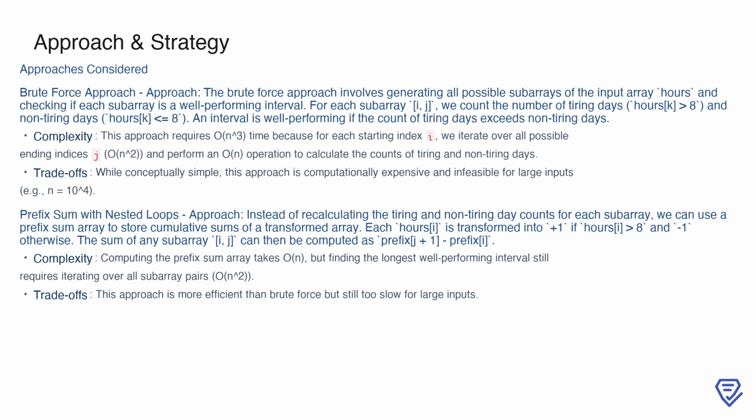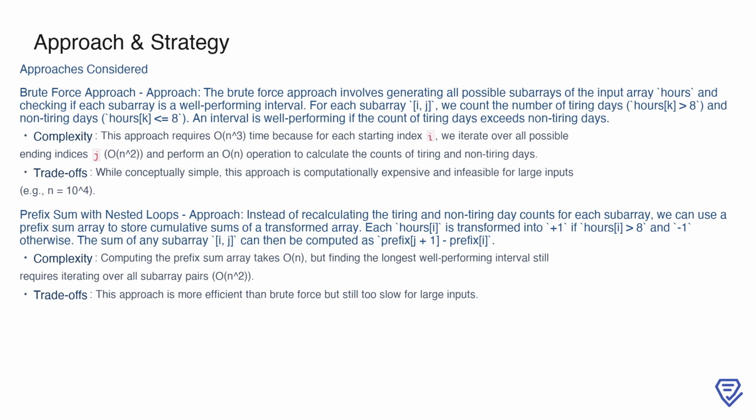While this method is straightforward to understand, it is computationally expensive. Generating all subarrays involves n squared operations, and for each subarray, counting the tiring and non-tiring days adds another n operation, resulting in an overall complexity of n cubed. This is infeasible for large inputs.